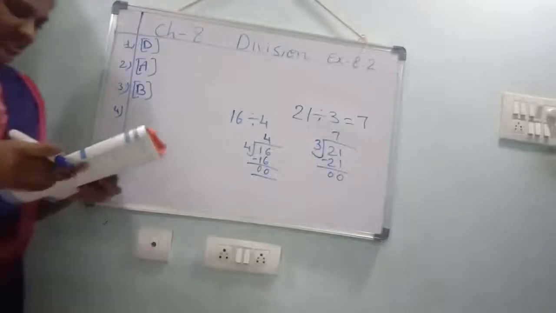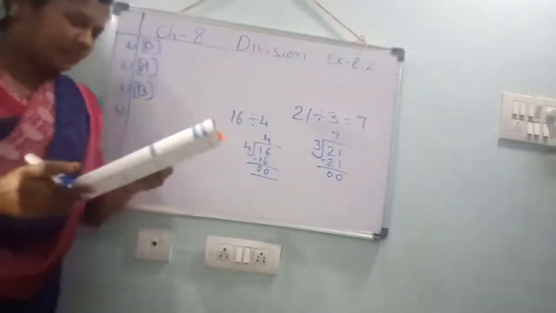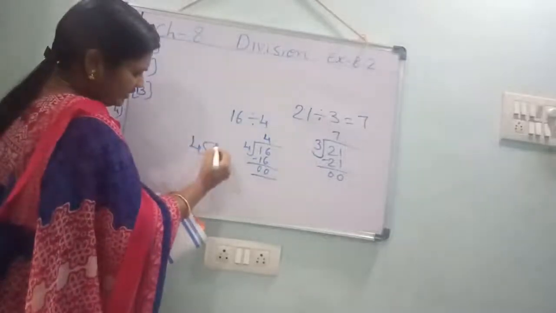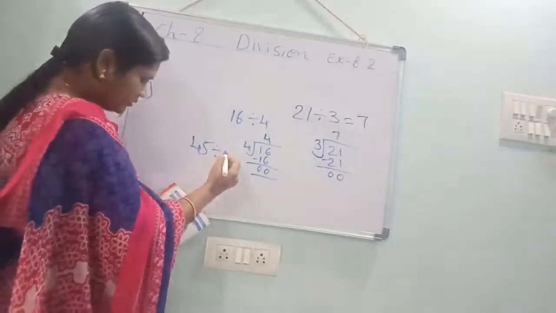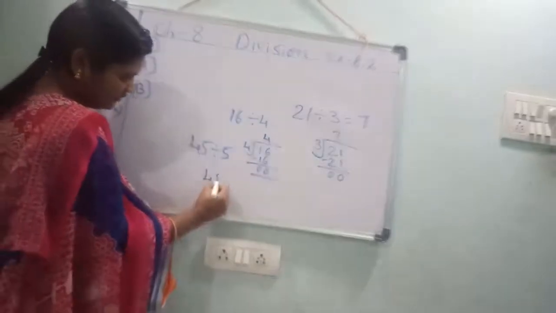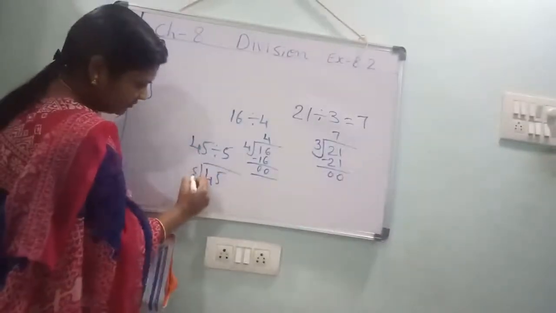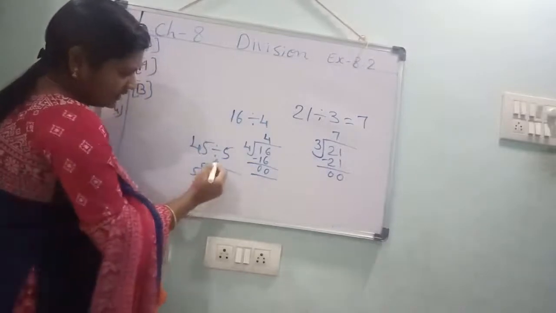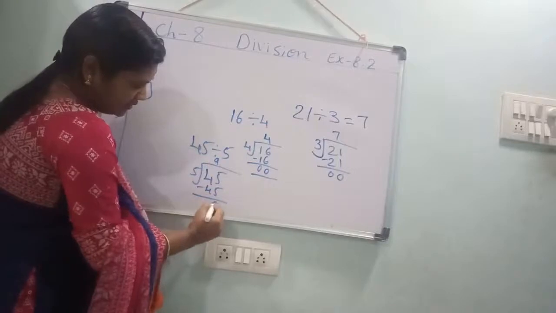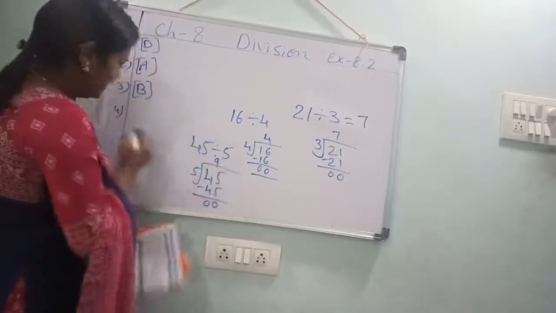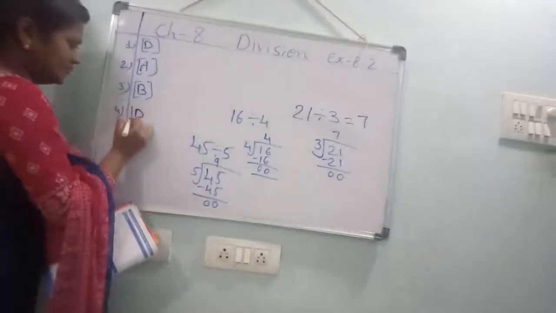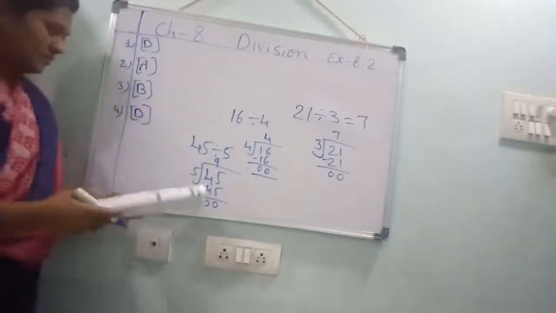Next, the quotient in 45 divided by 5. What is the quotient of 45 divided by 5? 5 nines are 45. Yes, what is the quotient? 9. 9 is the quotient. Where is it? Option D. Understood, children?